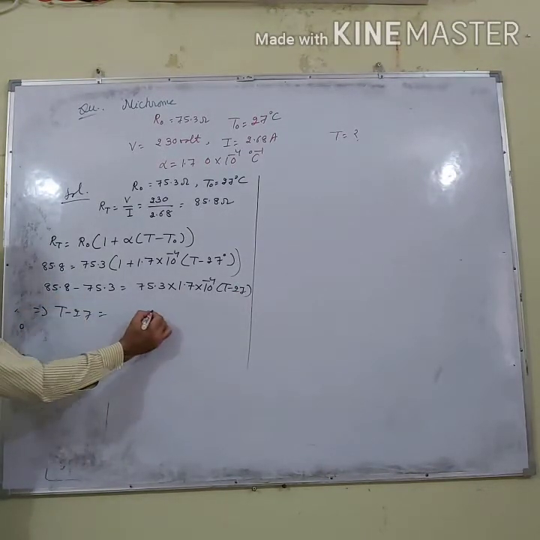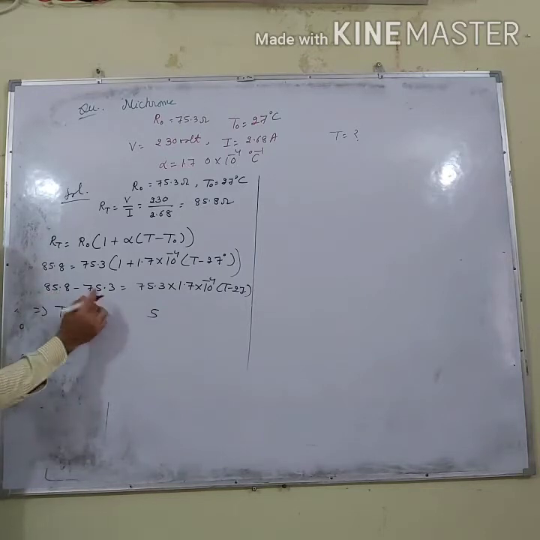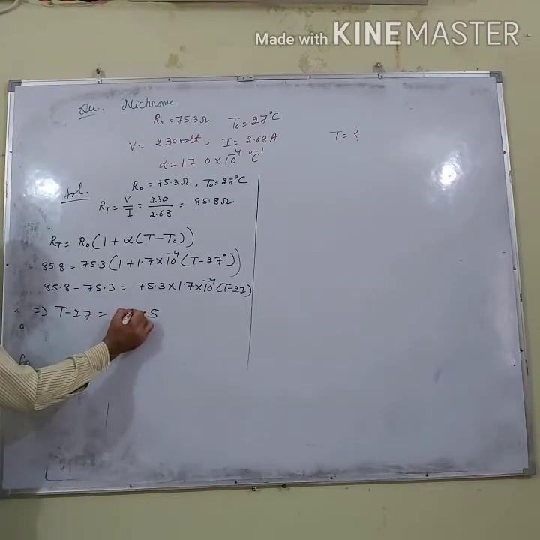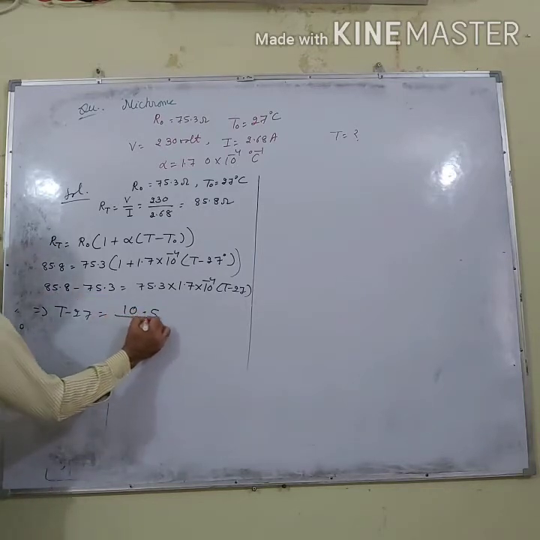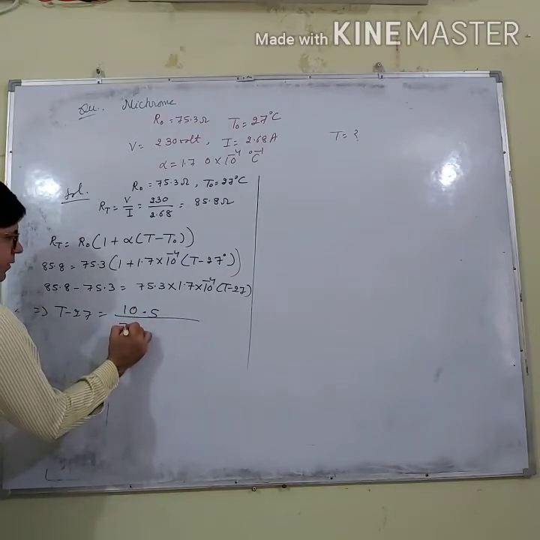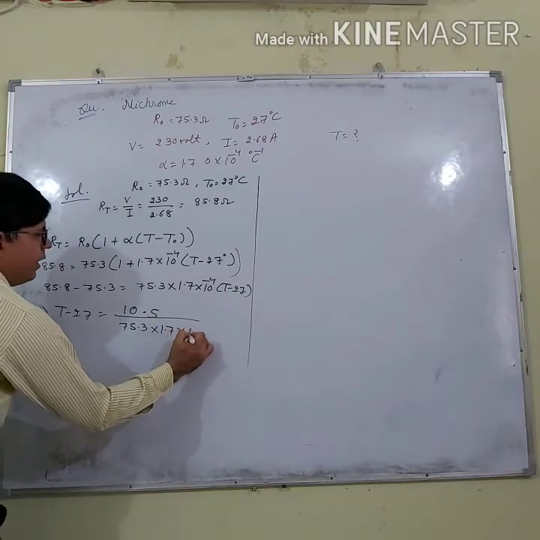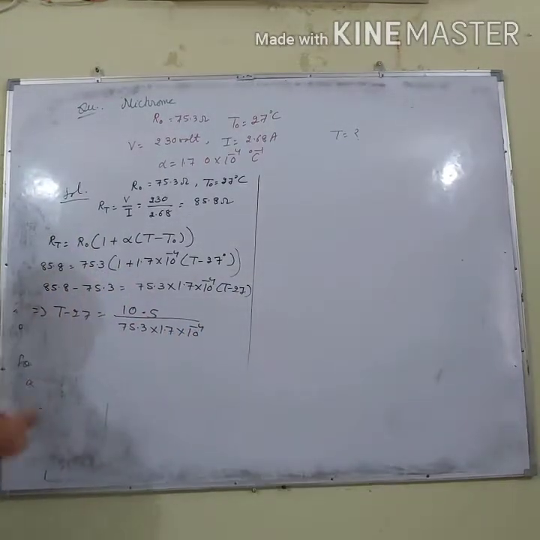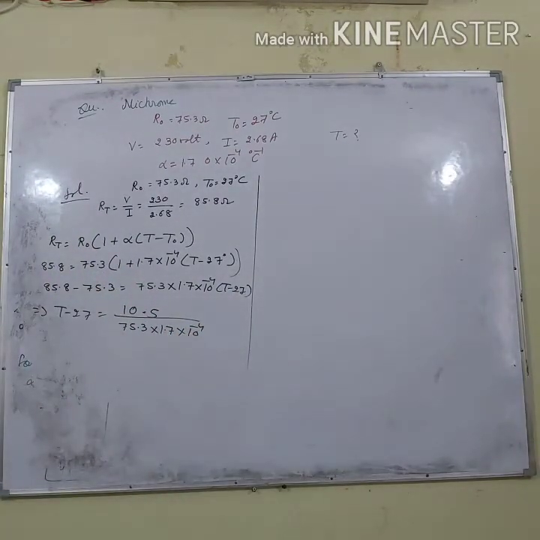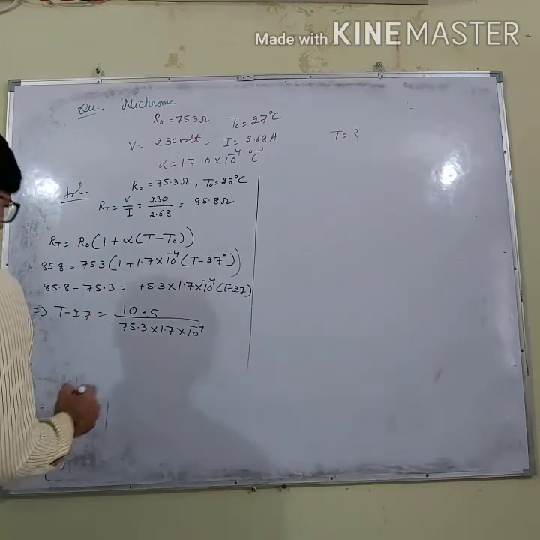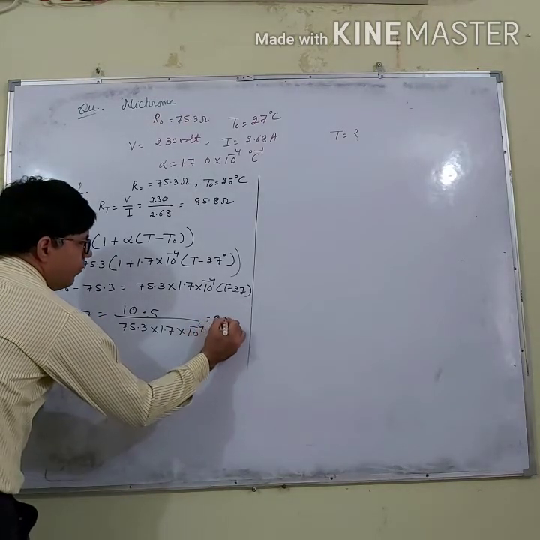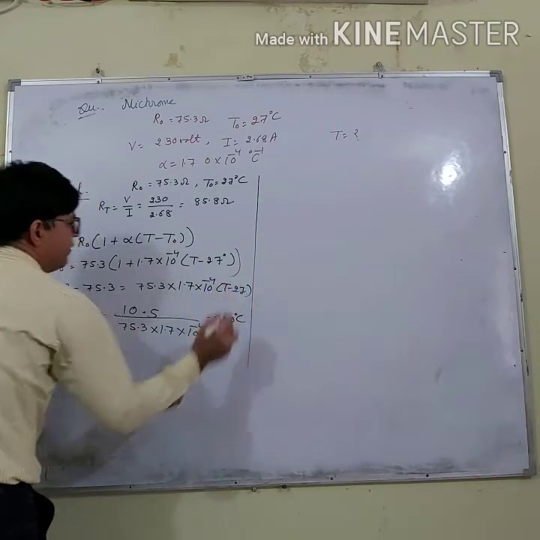If you do this, this is 5, again 10.5 divided by 75.3 multiplied by 1.7 into 10 to the power -4. I think now you can do these calculations, and if you solve this, how much will it come? It will come to 820 degrees Celsius.